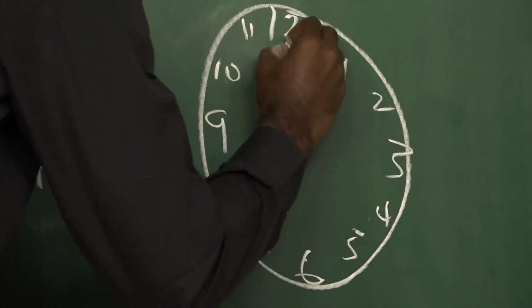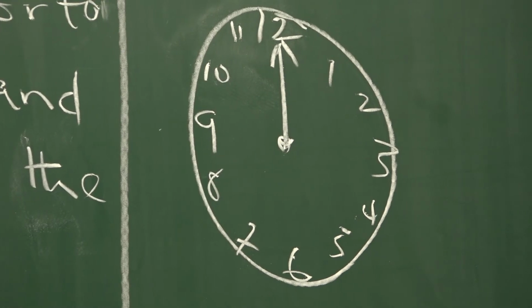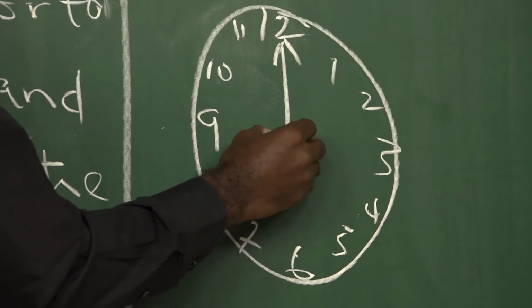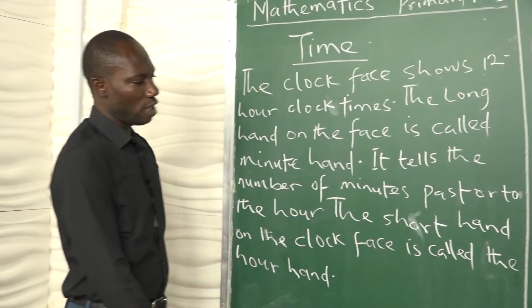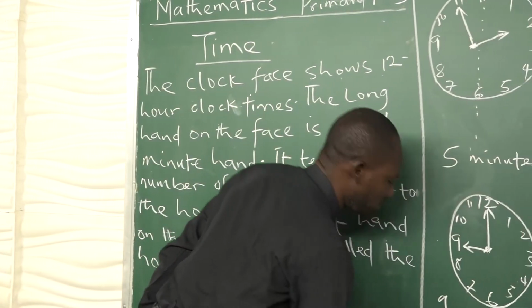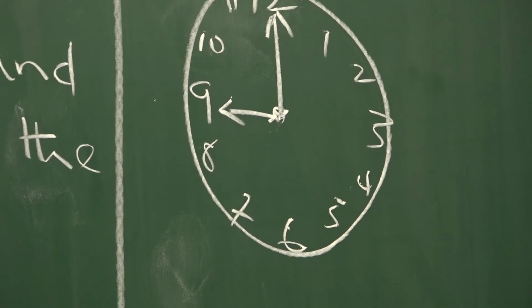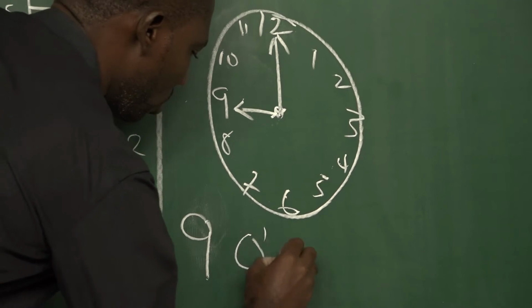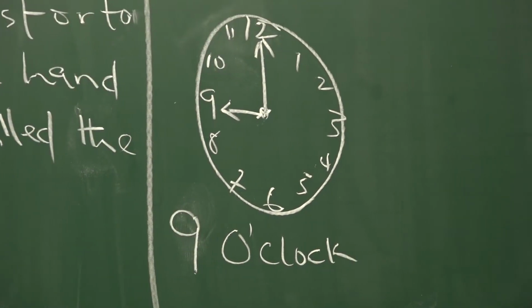So if this is our long hand pointing directly to 12 and the short hand is pointing to say 9, what we have here is 9 o'clock. This is how to write it.